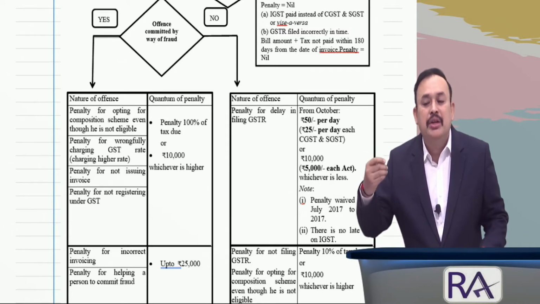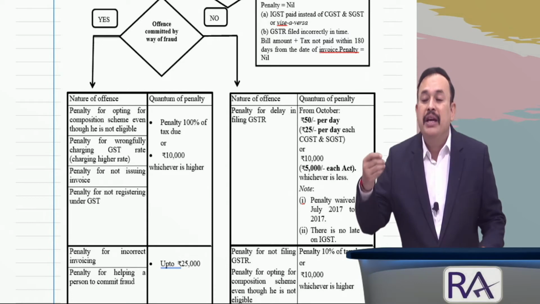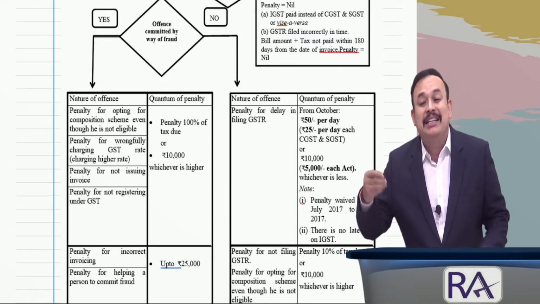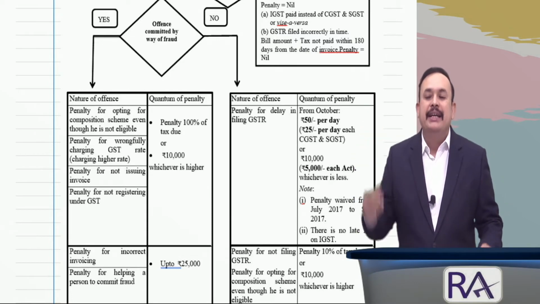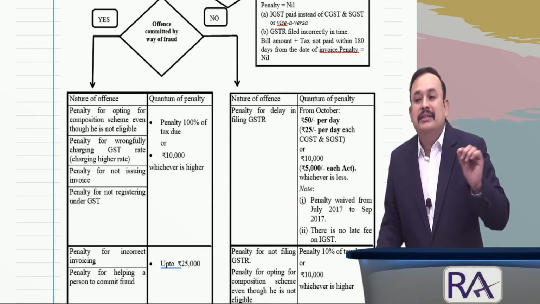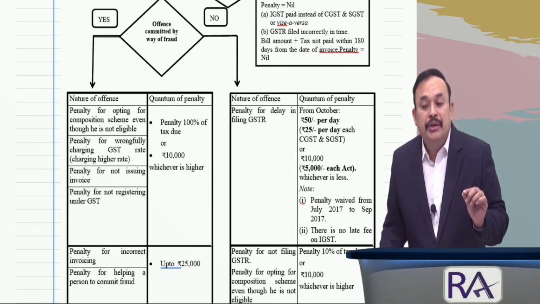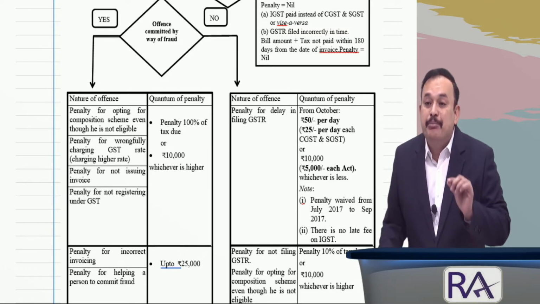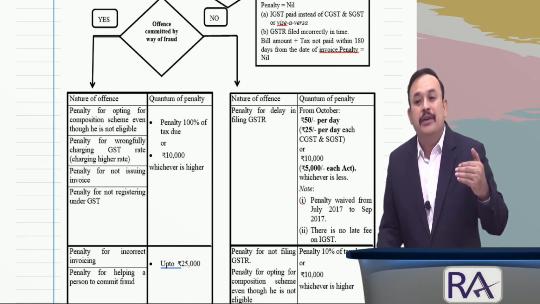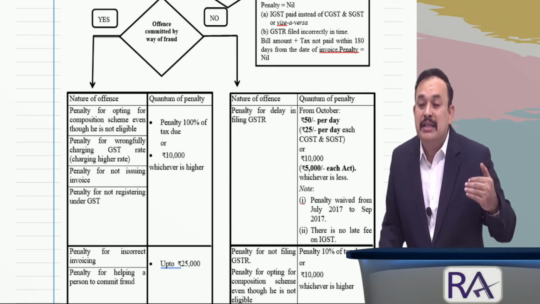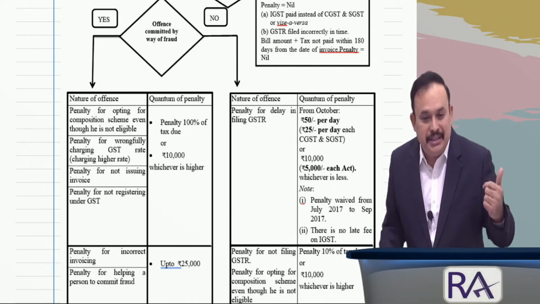Order should be issued under section 74 where the assessee has not paid the tax acting fraudulently. In that case, a 5 year time period is there to issue the order under 74. That 5 years is reckoned from the end of the annual return due date for the relevant financial year.